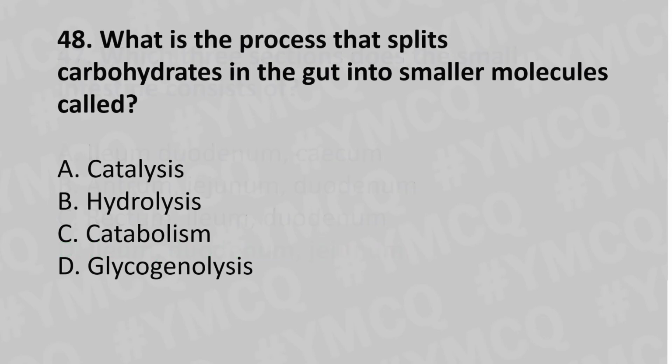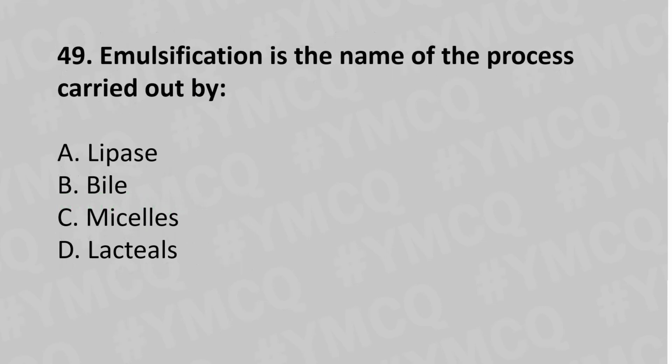Now let's move to question number 48. What is the process that splits the carbohydrate in the gut into smaller molecules called? Option A, catalyze. Option B, hydrolyze. Option C, catabolism. Option D, gluconeolysis. And the answer is option B, hydrolysis.